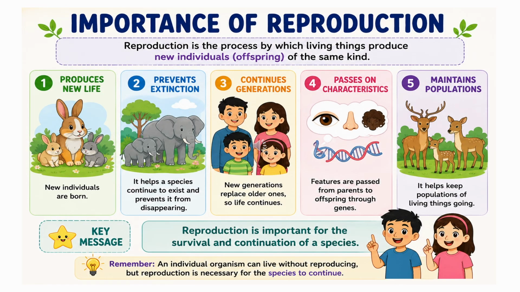So finally, why is reproduction important? Reproduction is a process by which living things produce new individual offspring of the same kind, mainly to produce new life, to prevent extinction, continue the generation, pass on the characteristics, and finally to maintain the population. Reproduction is important for the survival and continuation of a species.